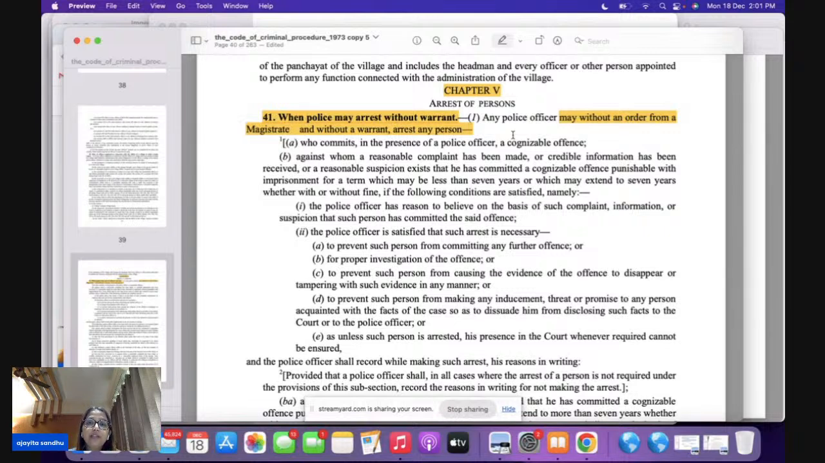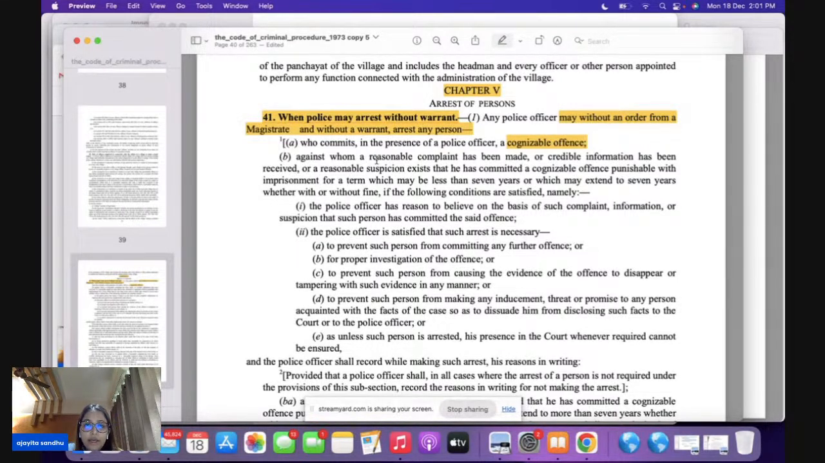Direct question for your exam. Very, very important here. It can be without an order from the magistrate. It can be without a warrant also. Now, we come to section 41, and what is it dealing with? It is saying that a police officer may, without an order and without a warrant, arrest a person who, in his presence, has committed a cognizable offense. Again, if you come to subsection B, you have RCR.